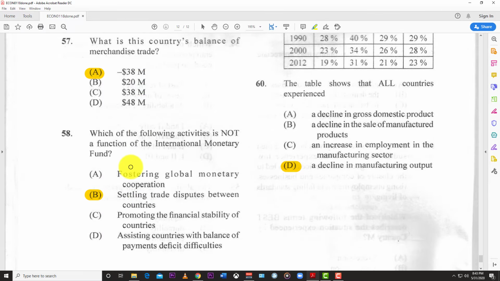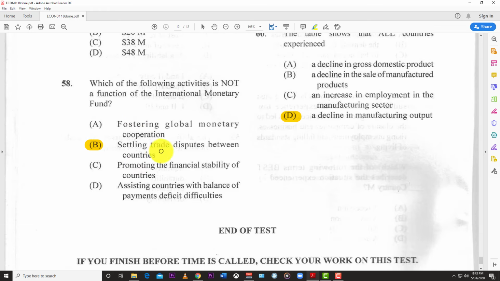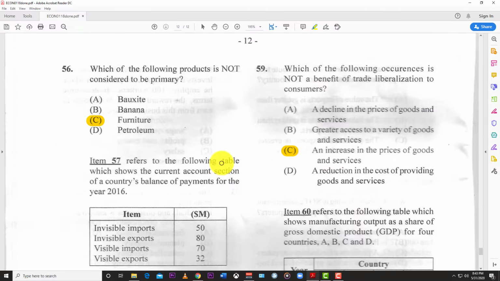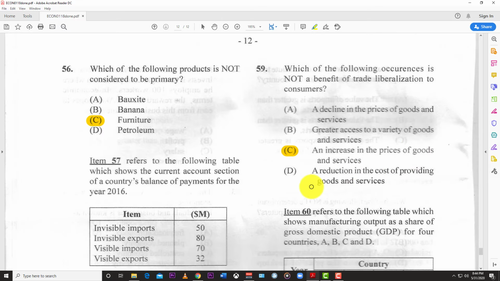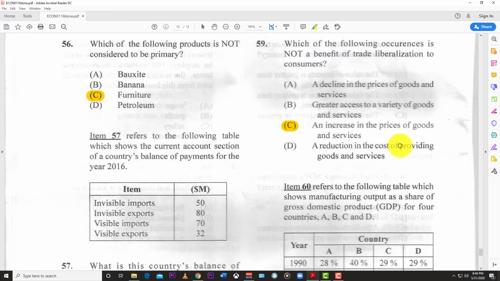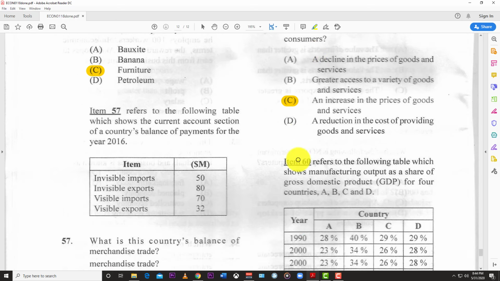58. Which of the following activities is not a function of the International Monetary Fund? And the answer here is settling trade disputes between countries, as that's a WTO issue. 59. Which of the following occurrences is not a benefit of trade liberalization to consumers? A decline in prices of goods and services, greater access to a variety of goods and services. So the answer here is C, an increase in the price of goods and services. That's the only negative you see here in this whole lineup.